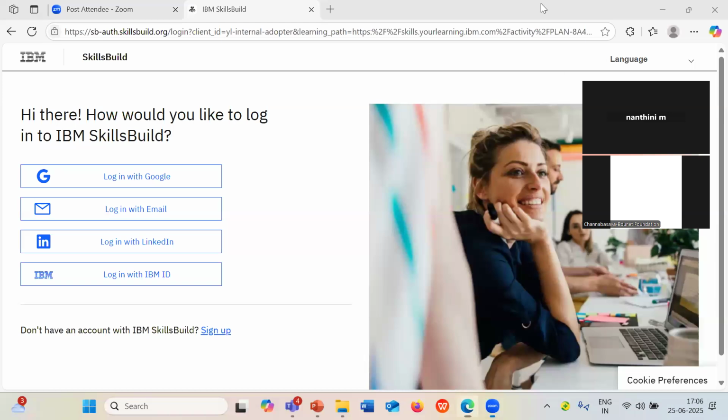So this is the actual learning plan, students, that you have to complete all the courses in the learning plan. Once you click on this learning plan, sir, now you can enable the chat, sir.